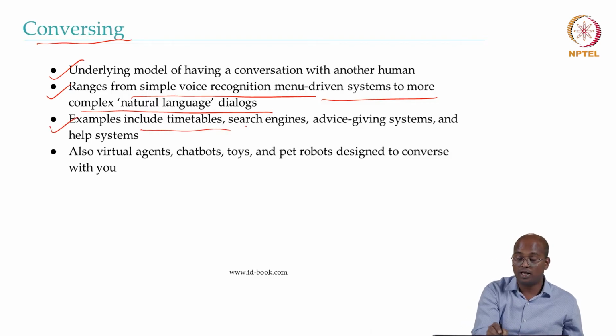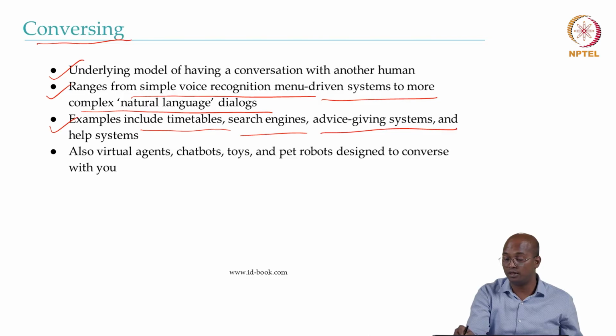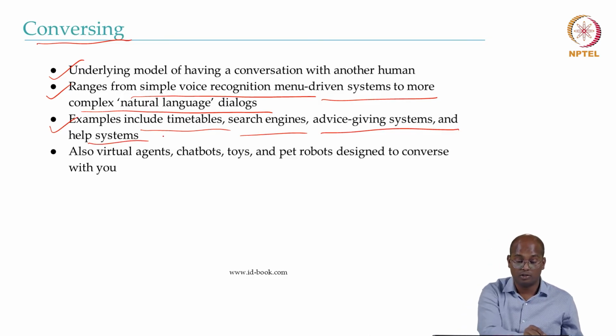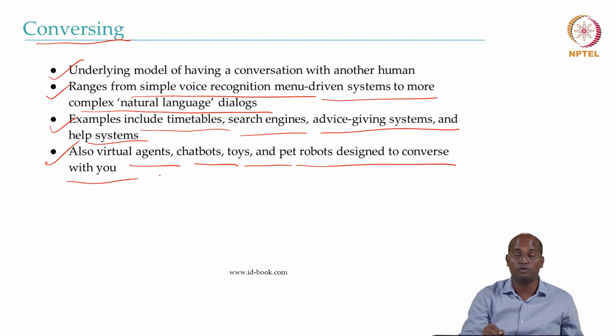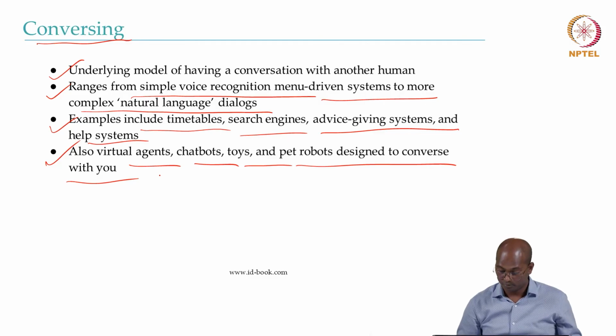Examples include timetables, search engines, advice-giving systems, help systems, and so on. There are also virtual agents, chatbots, toys, and pet robots designed to converse with you. Often at many galleries or museums, you might see robots there to help you, especially with young kids, to tell more about what all the arts are, what all the unique items, antique items are, and so on.